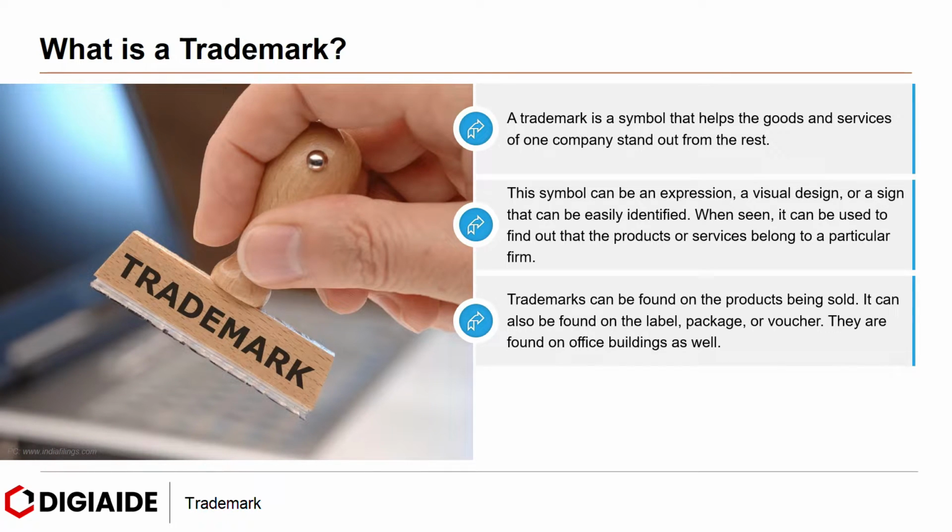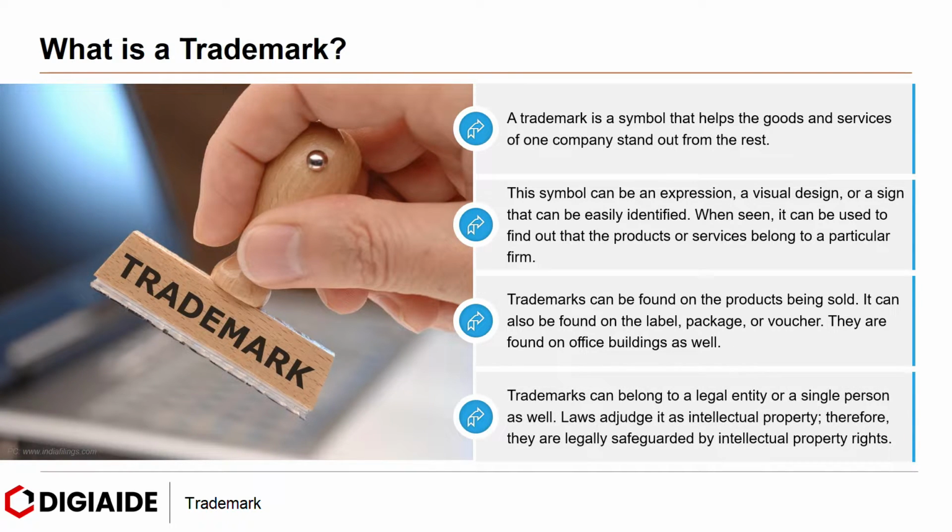Trademarks can be found on products being sold. Can also be found on the label, package, or voucher. They are found in office buildings as well. Trademarks can belong to a legal entity or a single person as well. Laws adjudge it as intellectual property. Therefore, they are legally safeguarded by intellectual property rights.